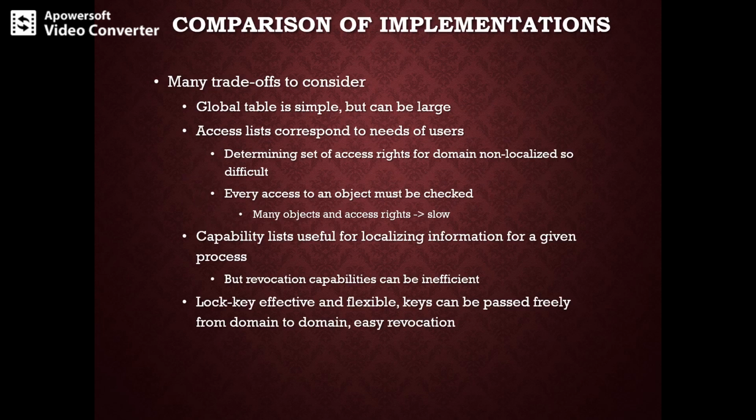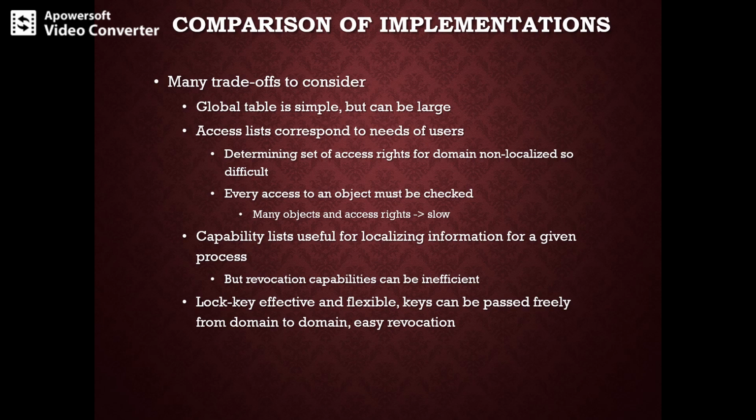Now, a comparison of the implementations. There are many trade-offs to consider. First, the access list, as you know, corresponds directly to the needs of the user. Whenever a user creates an object, she can specify which domains can access the object as well as what operations are allowed. But because the access right information for a particular domain will not be localized, we need to determine the set of access rights for each domain, and that is quite difficult.